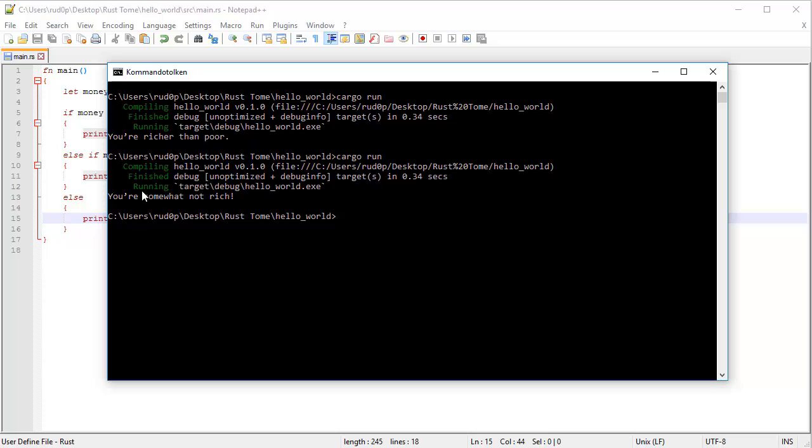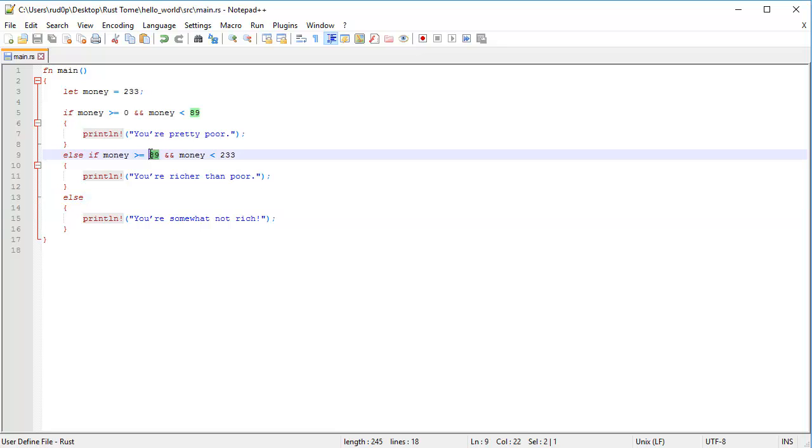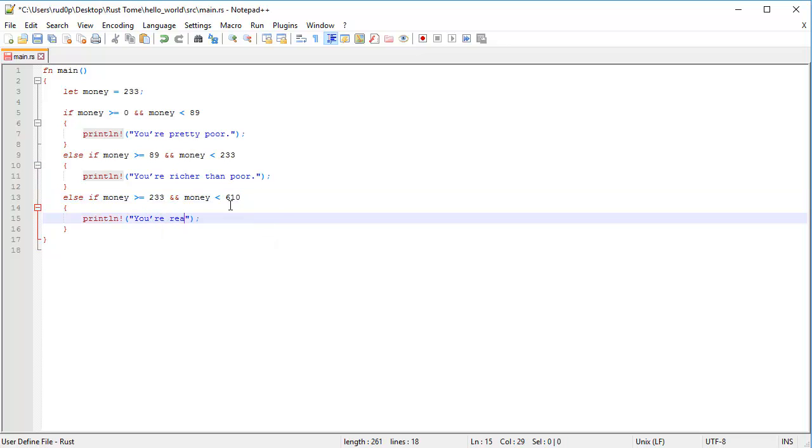It's going to say you're somewhat not rich, because we do actually have 233, and this here is checking whether you have more than or equal to 89 but less than 233. So we're actually at the edge of not actually getting in this else here. We could be really silly here, or not silly for that matter, and add another else if here and say money is greater than or equal to 233 and money is less than 610. And we don't want it to say this, because you're not somewhat rich, you're really poor.